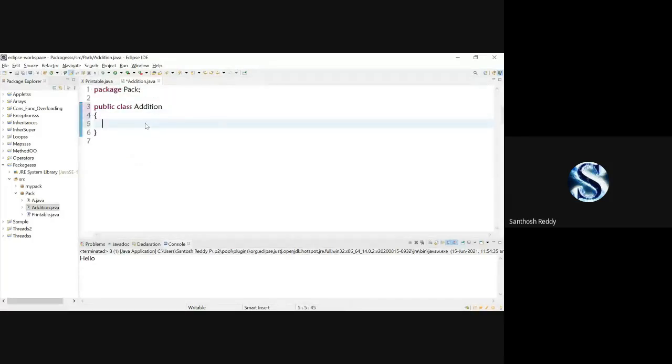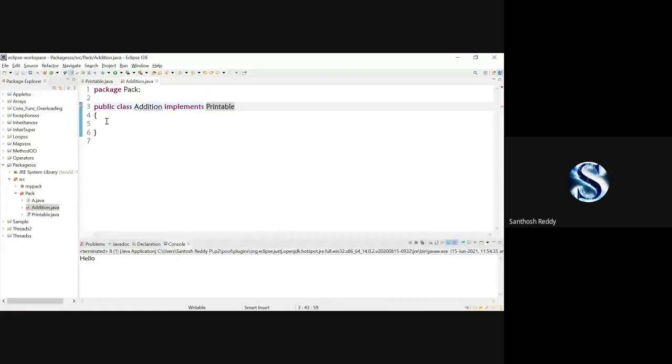How to access that method and how to define it is by using the implements keyword. Using the implements keyword, I'm going to create a relationship between the interface and the class. The interface name here is printable. Done. Save the code.